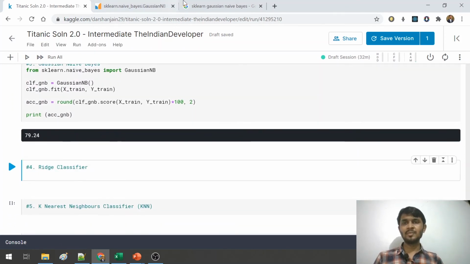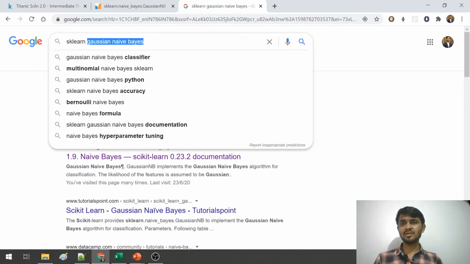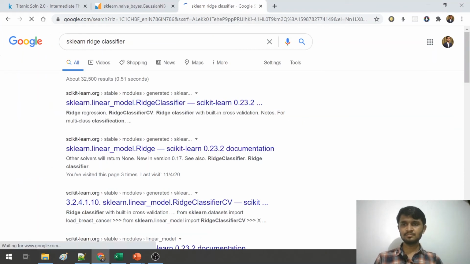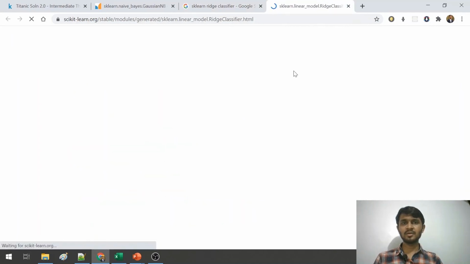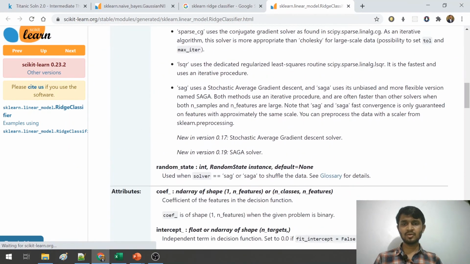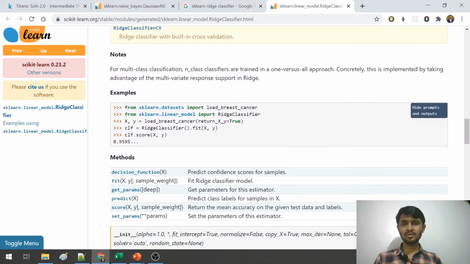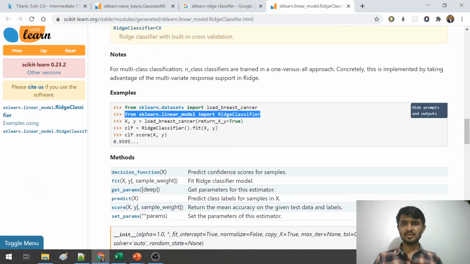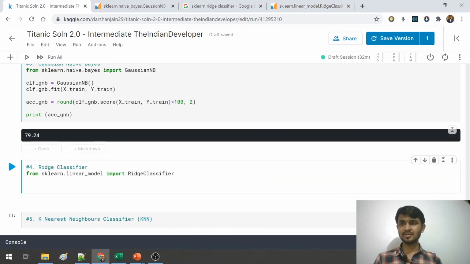So next we will be dealing with ridge classifier. So let me see the code for ridge classifier here. If I come to the page, I have to go down. I have to copy this part of code. I've copied this code, and then as I can see here that I have to create a classifier, I have to fit it, and I can get the score. So let us copy the things from here.